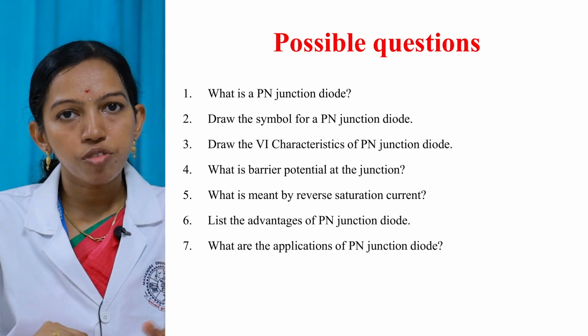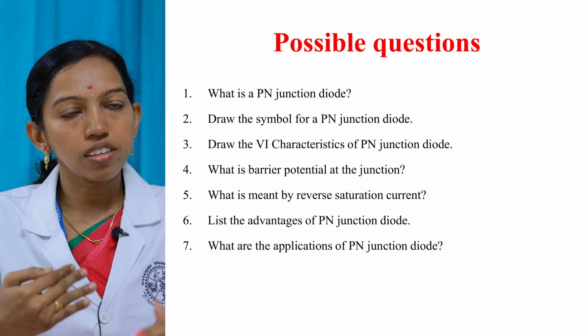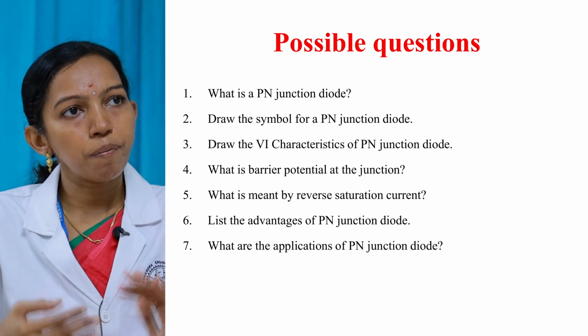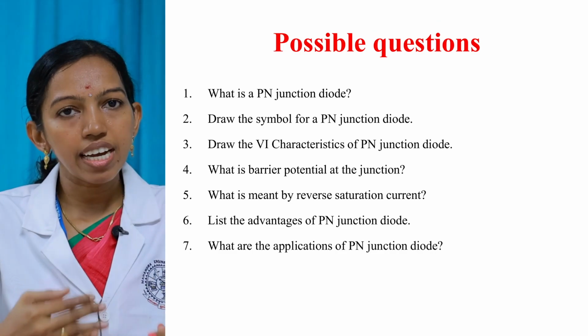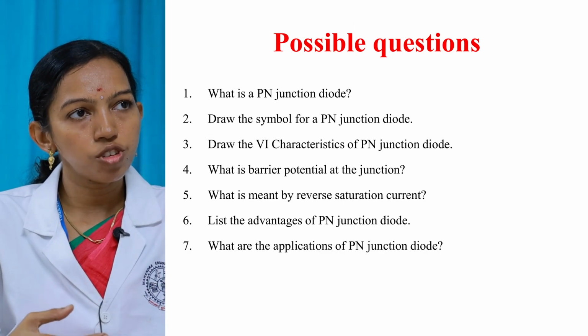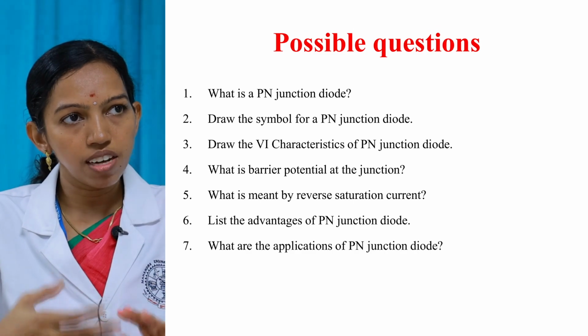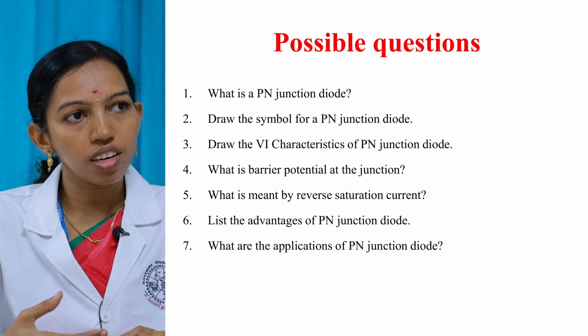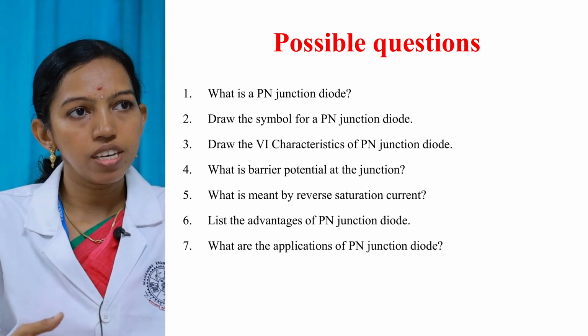I have listed some of the possible questions that are covered under this topic. What is a PN junction diode? Draw the symbol for a PN junction diode. Then draw the VI characteristics of a PN junction diode. What is the barrier potential at the junction? What is meant by reverse saturation current? List out the advantages of the PN junction diode and what are the applications of the PN junction diode.